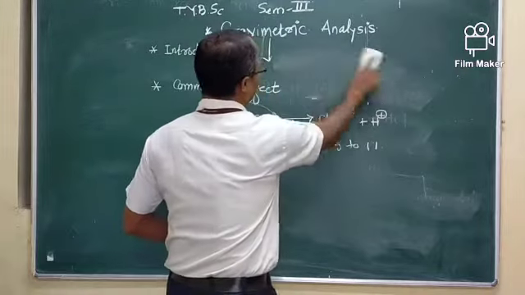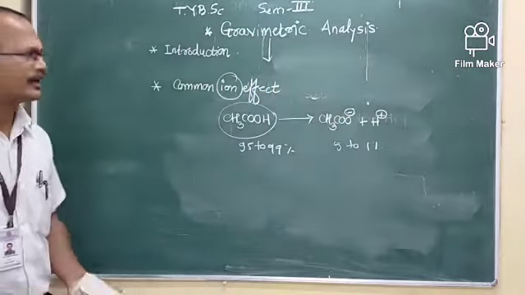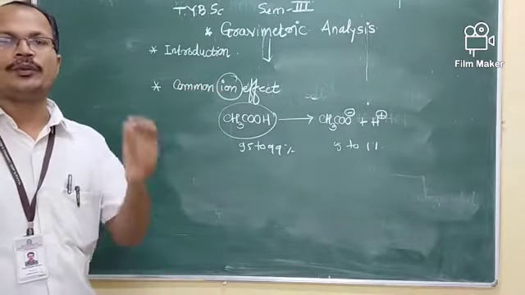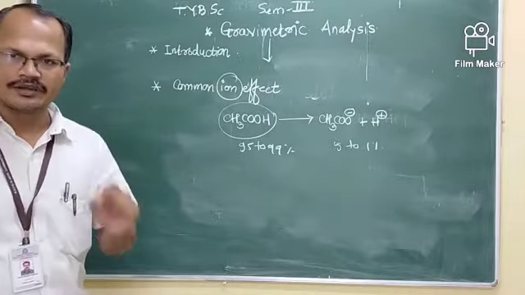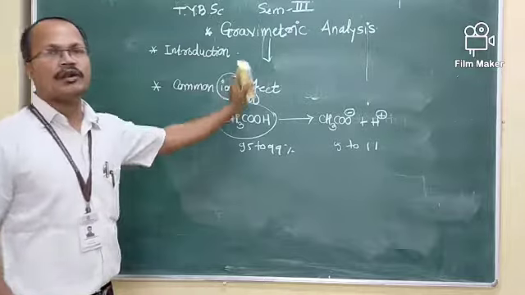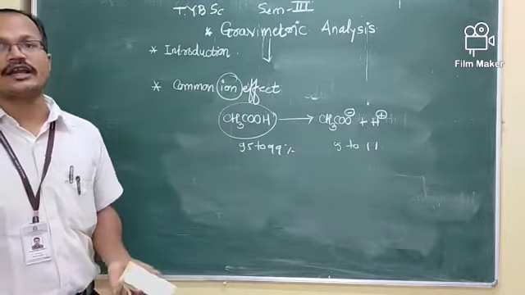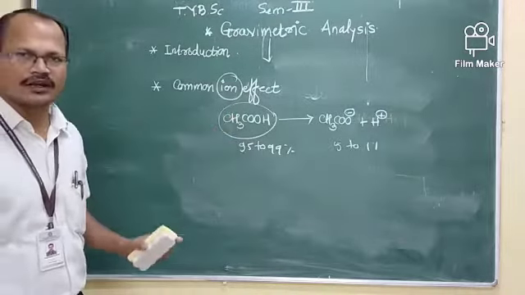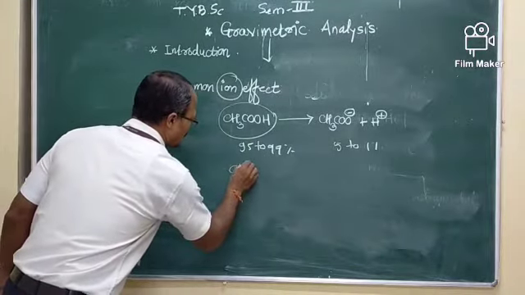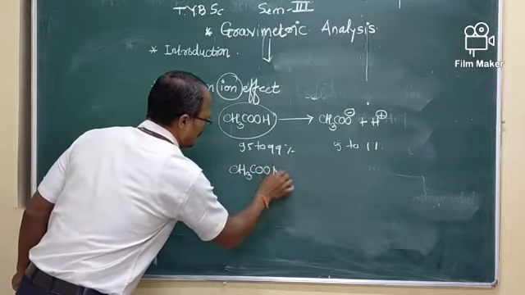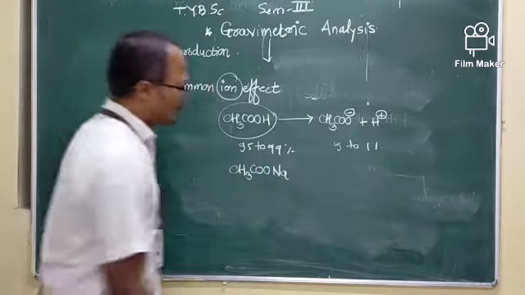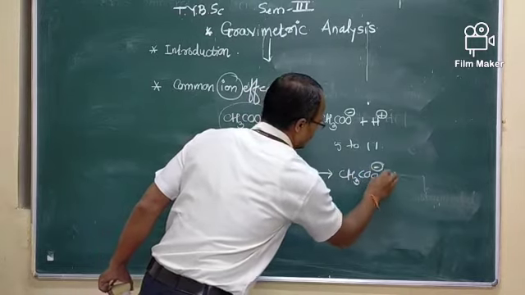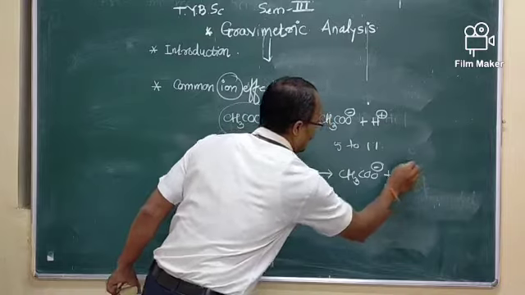Then we see the common ion effect. In the solution we can add a third substance which contains one of the common ions and is a strong electrolyte. For example, acetic acid is a weak electrolyte, and we can add sodium acetate, CH3COONa, a strong electrolyte, which ionizes 100% as CH3COO minus plus Na plus.